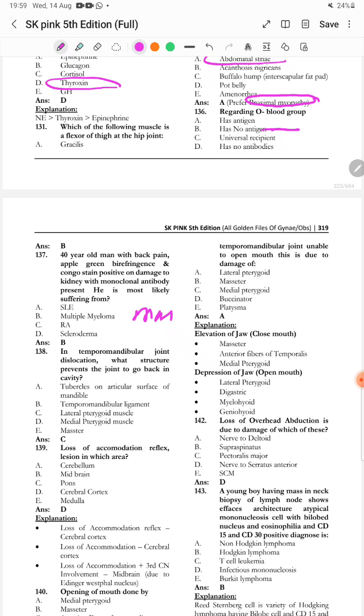In temporomandibular dislocation, what structure prevents the joint to go back in cavity? So it is lateral pterygoid muscle. Loss of accommodation reflex, lesion in which area? So it is cerebral cortex.